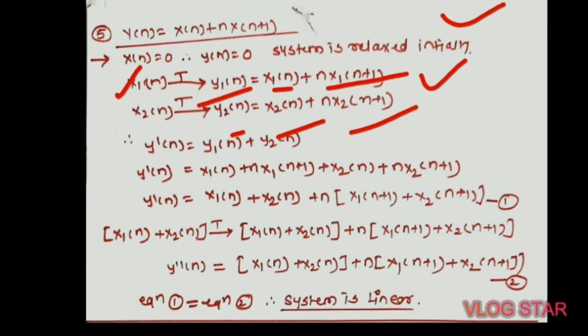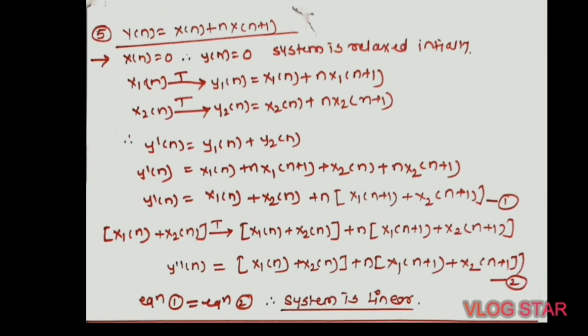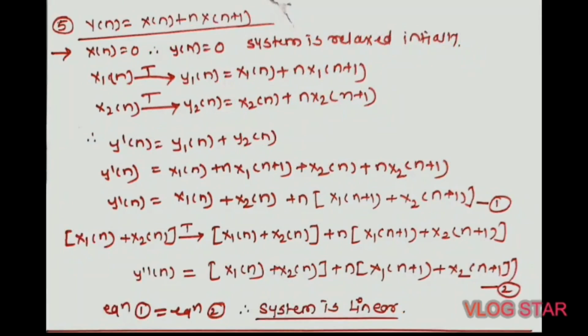In the next step we have to just add y1 of n plus y2 of n. After adding, y dash of n becomes x1 of n plus n into x1 of n plus 1 plus x2 of n plus n into x2 of n plus 1.